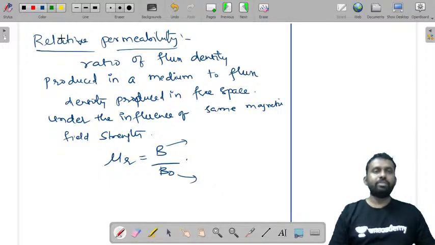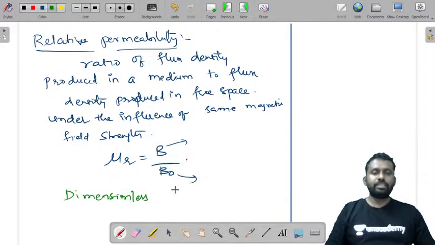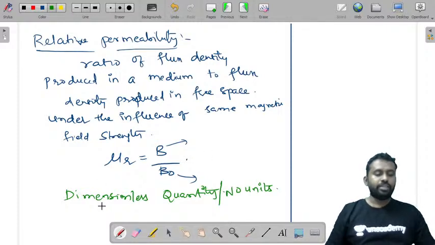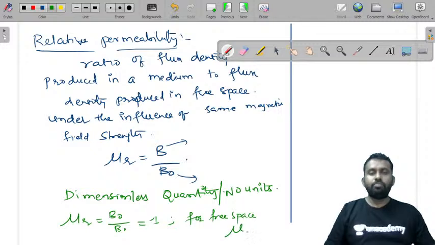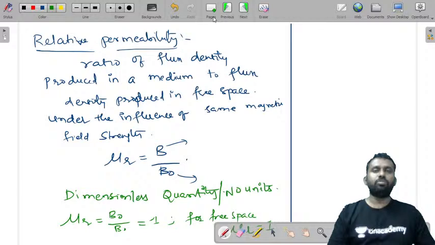So this is a dimensionless quantity. That means it does not have any units. What is mu r for free space? For free space, the flux density produced is B naught by B naught, which is 1. Therefore, for free space, mu r, the relative permeability, is equal to 1.